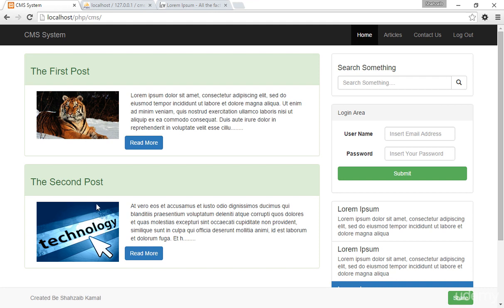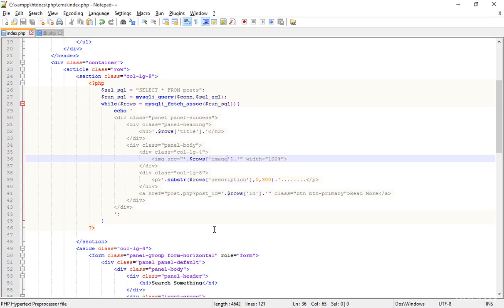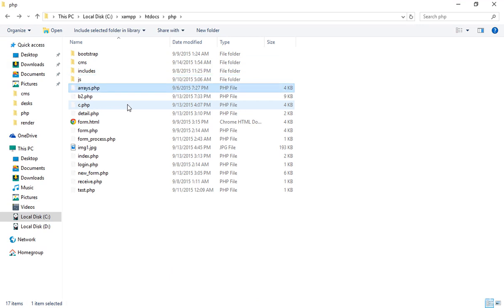Now I got the technology image here and the nature image here. That is perfect. Now when I click on read more, I want to get the second post, but the post ID is 2 and it shows the first post. So go back there. I just sent the post ID. I'm opening, getting back a little.